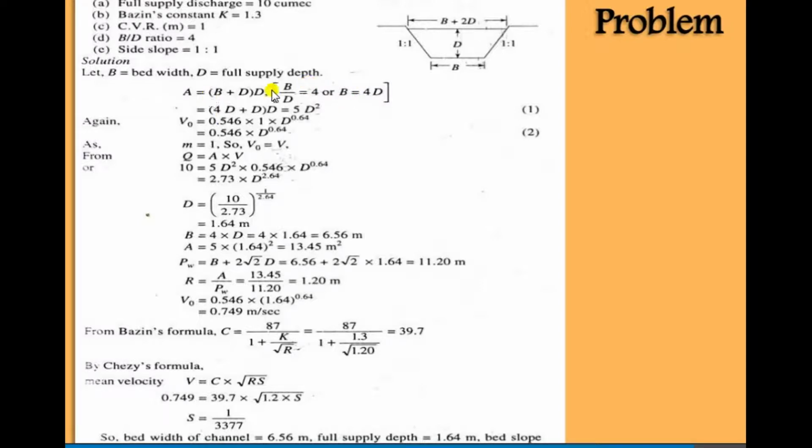So area is equal to (B plus D) into D, so (4D plus D) into D is equal to 5D square. Area is equal to 5D square. Critical velocity is equal to 0.546 into D raised to 0.64. M is equal to 1 and V0 is equal to V, because we have to assume M is equal to 1. Why M is equal to 1? Because we have to design a non-scouring, non-silting channel.